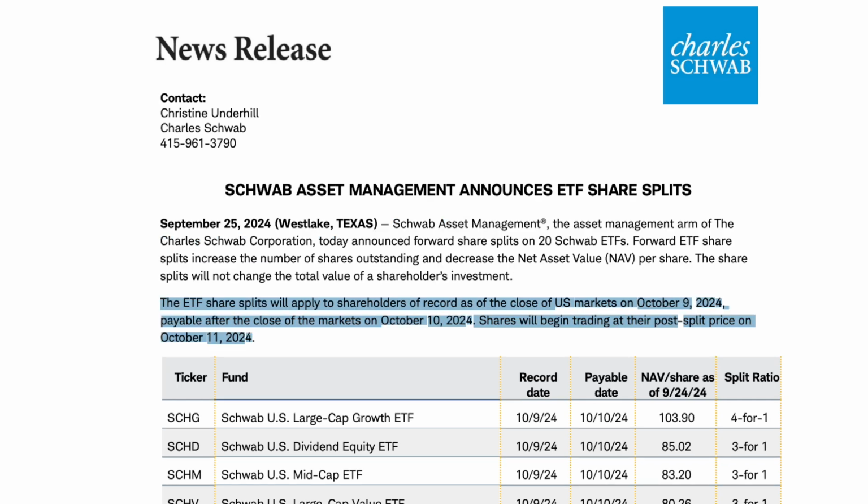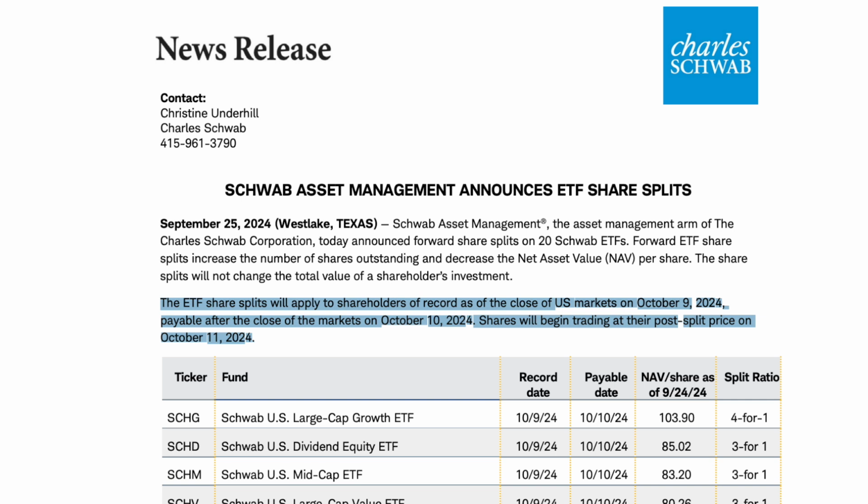The ETF share splits will apply to shareholders of record as of the close of the U.S. markets on October 9, 2024, payable after the close of the markets on October 10, 2024. Shares will begin trading at their post-split price on October 11, 2024. And you can see here that SCHD is going to be one of those ETFs that's going to go through this split. It says the fund will be performing a 3-for-1 stock split with a record date of October 9th and a pay date of October 10th.